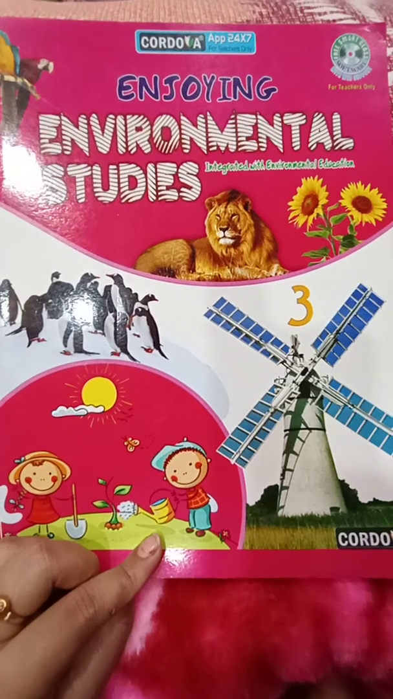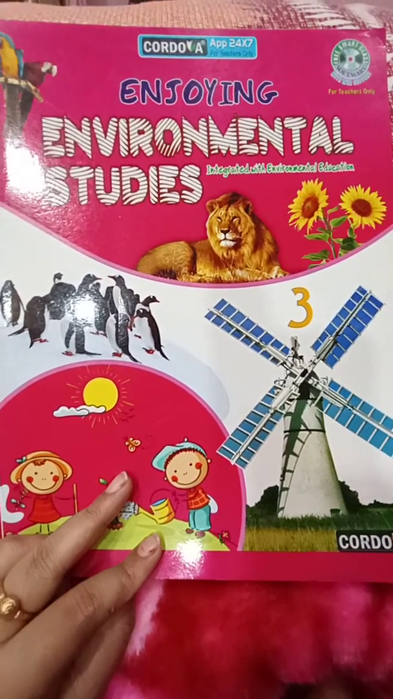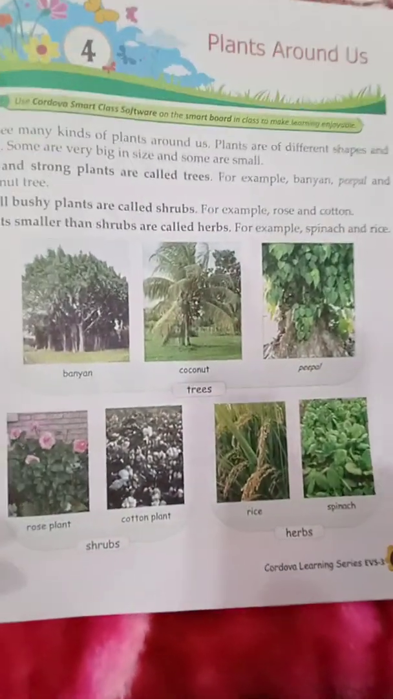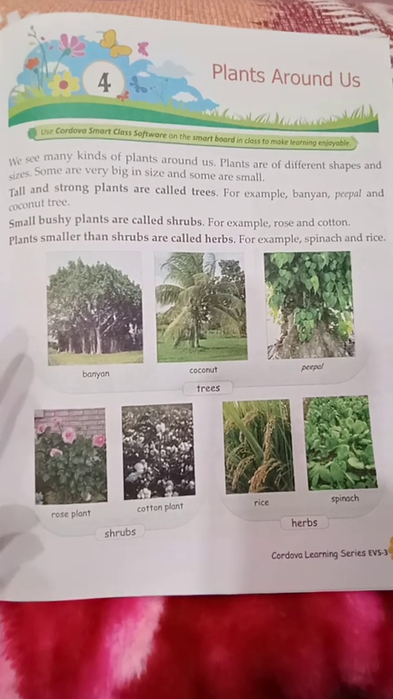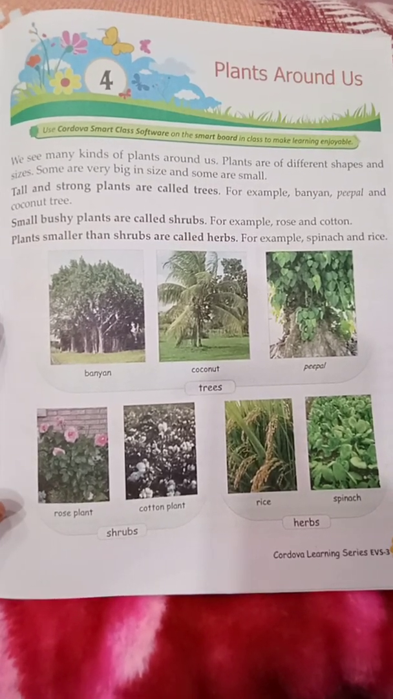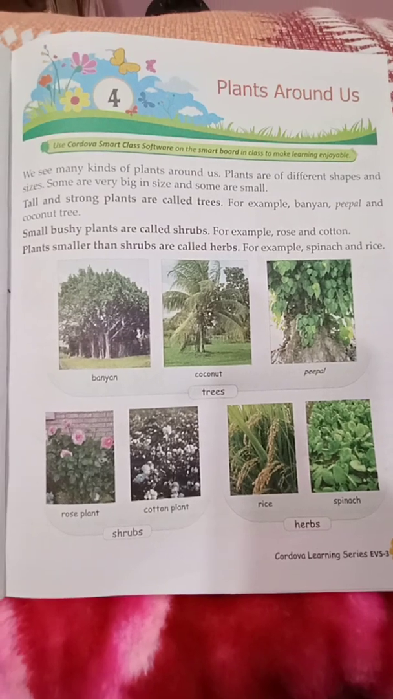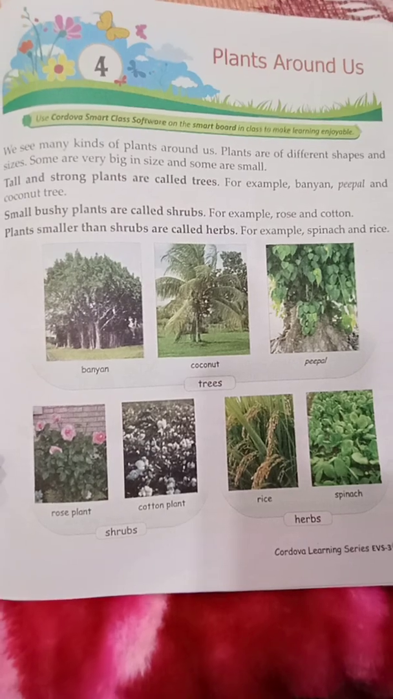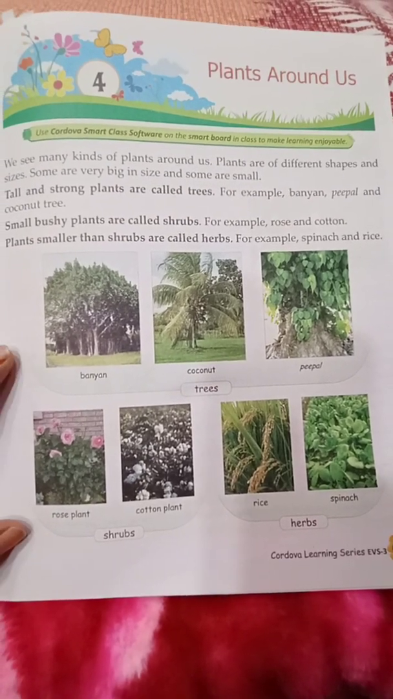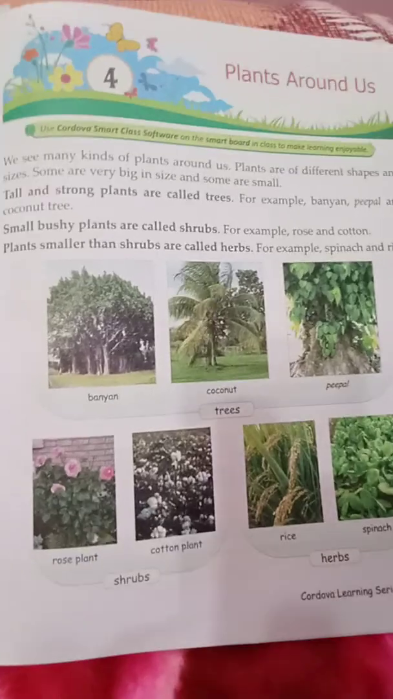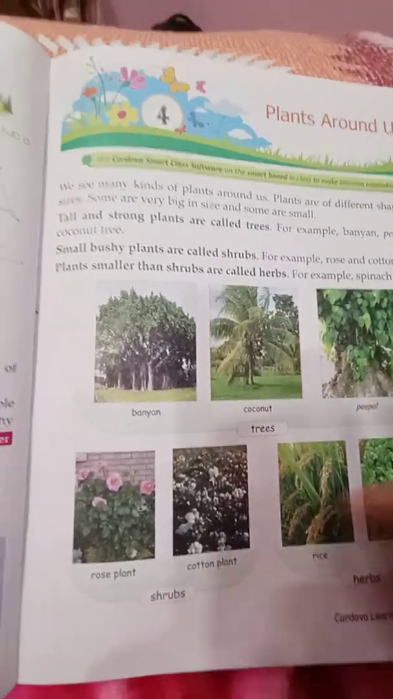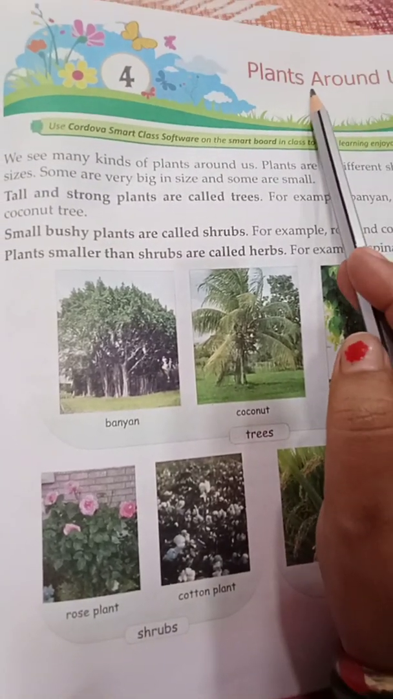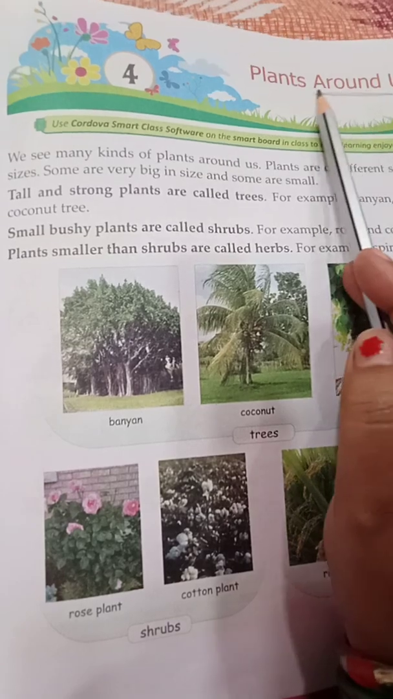Very good. Now we are going to start our new chapter of our subject EVS, chapter number 4. Chapter number 4 is Plants Around Us. In the previous online class, we learned chapter number 3, Animal World. Now after Animal World, we are going to learn Plants Around Us. By the name of the chapter, it is clear that we are going to learn about the plants which are all around us.